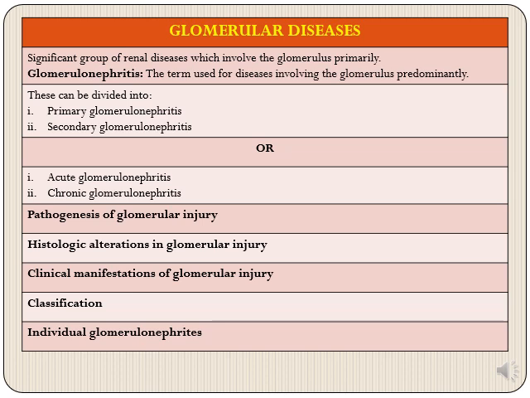First, we will discuss the pathogenesis of glomerular injury, how glomeruli are injured in different kinds of inflammations or other diseases. Then we'll talk about the various morphological features or histologic alterations that we see in different glomerular injuries. Then we'll talk about clinical manifestations of glomerular injury. This we have almost covered in our first lecture, so we will not talk about this in detail, just a brief reference to clinical manifestations of glomerular injuries. Then we will talk about the classification of different types of glomerulonephritis. And finally, we will talk about different individual glomerulonephritis.